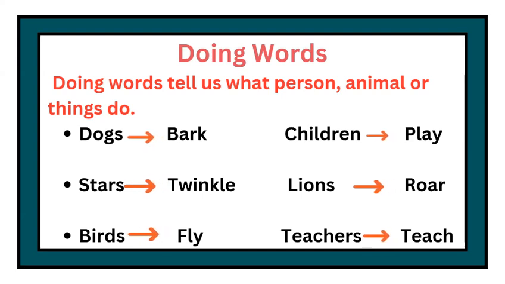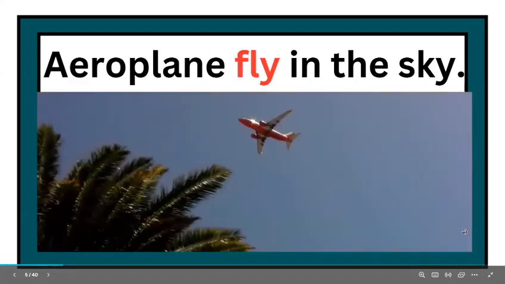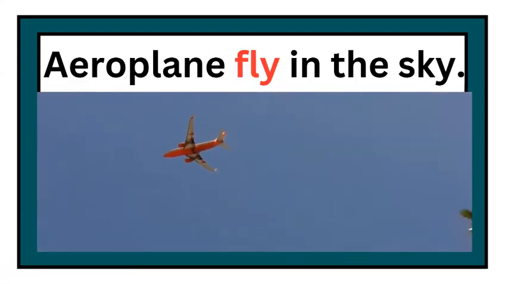In each case, the doing word, the verb, is the action that shows what is happening or what someone or something is doing. Let me teach you now. What is written here? Aeroplane fly in the sky. You can see it in the video also. The aeroplane flies in the sky. The action verb is fly here. Fly is the action verb here. It describes what the aeroplane is doing. It shows the movement or action of the aeroplane going through the air or moving in the sky.